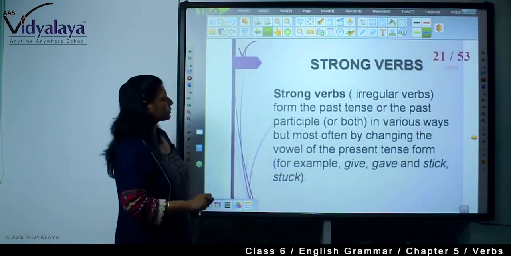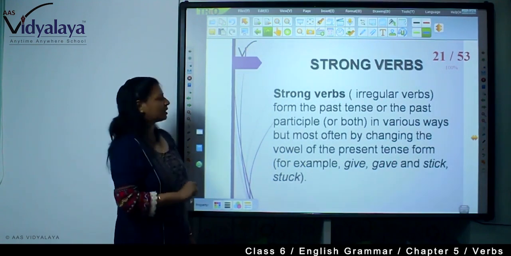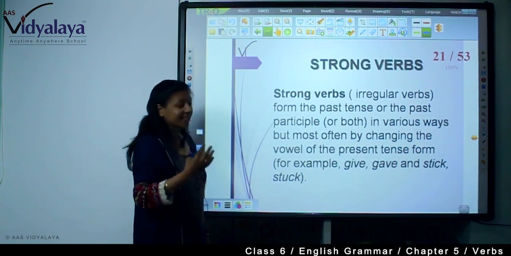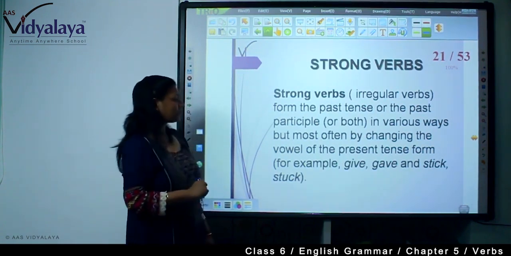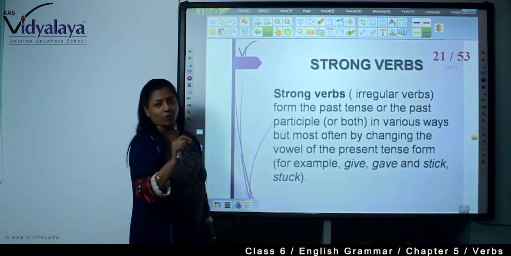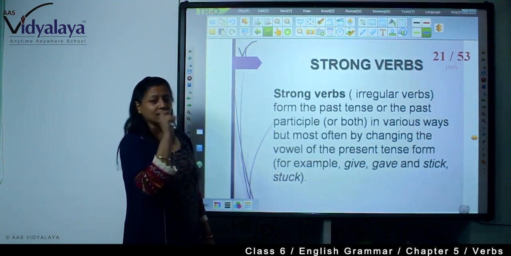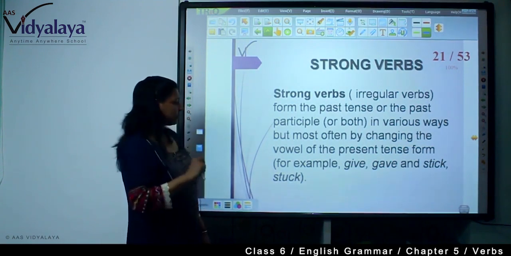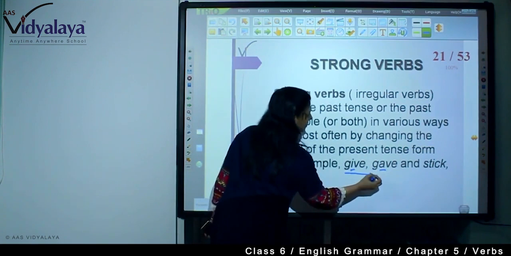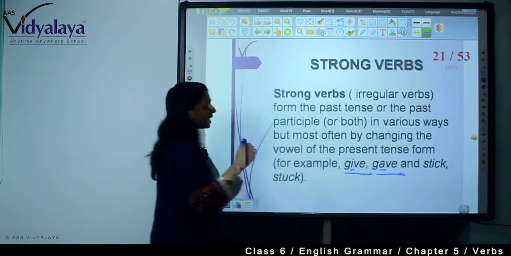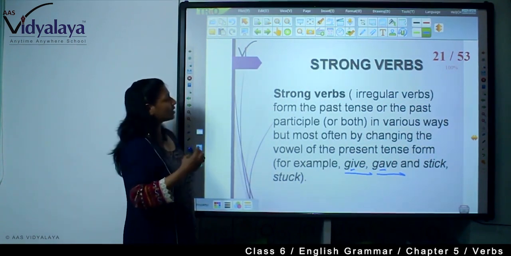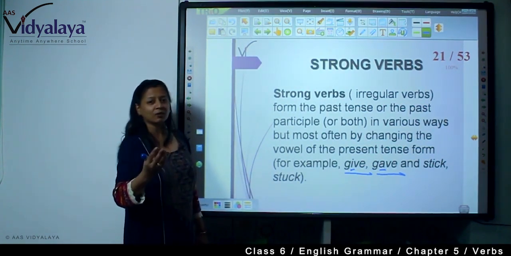Now strong verbs. Strong verbs are irregular verbs. They form the past tense or the past participle in various ways, but most often by changing the vowel of the present tense form. They just change the vowel. For example, give: here the vowel is i, and it becomes past by changing i to a, gave. And stick, stuck. So these are all strong verbs, irregular verbs.